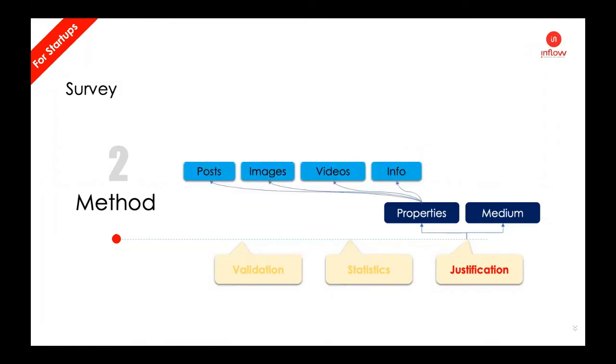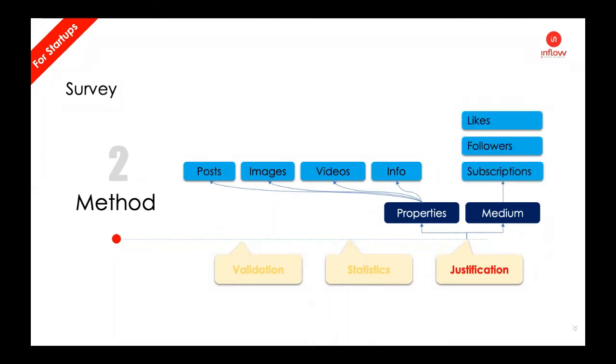You can simply create your own properties, like your blogs, your posts, images, videos. You can put some text, quotes, and information in your blogs. And a simple and easy way to prove your point is if you have good likes, followers and subscribers. I think a lot of celebrities and everyone today, if they really want to check what is really working for them,